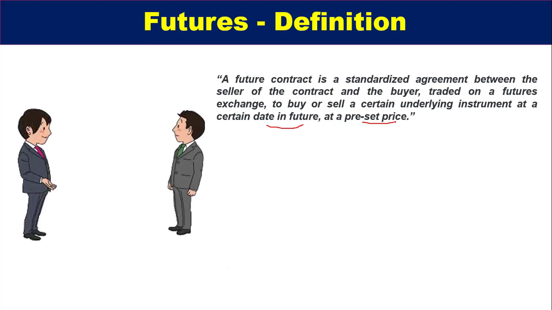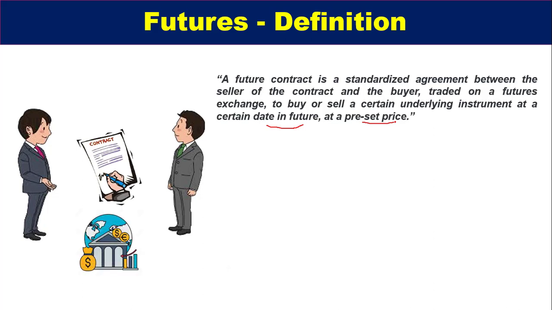In comparison to forward contracts, these are also traded between two individual entities, but this contract generally happens in the presence of a stock exchange or broker, meaning an intermediary is involved between the two parties. So it is an exchange-traded derivative.